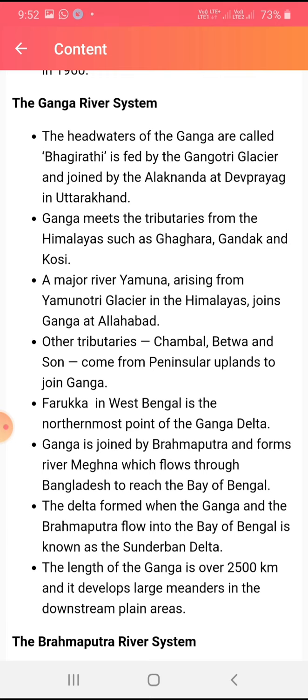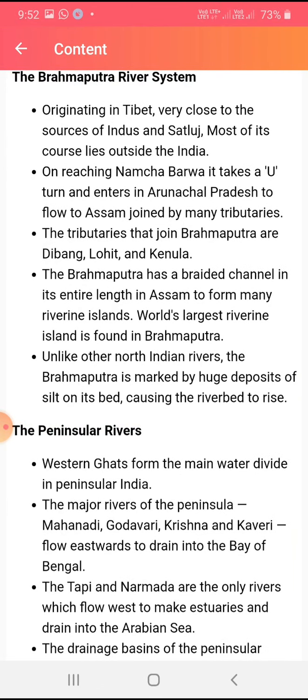Okay students, this drainage system is very important for India, so it is very important for our tests and exams. Learn it and write all the points in your notebook. Now we study the Brahmaputra river. It is also important. It originates in Tibet, very close to the sources of the Indus and Sutlej. Most of its course lies outside India.